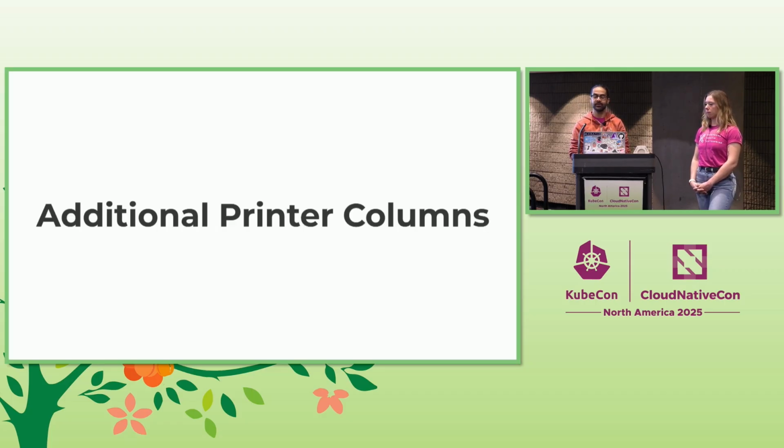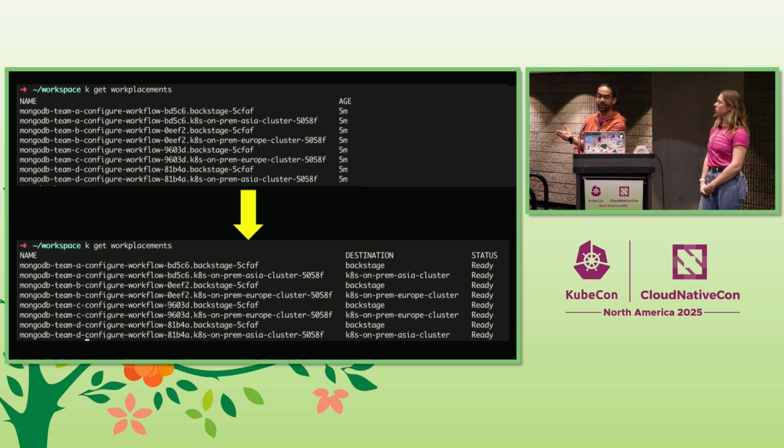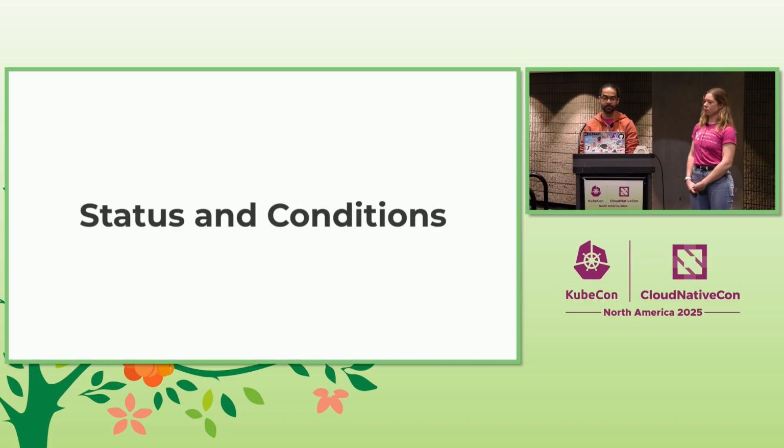We also made use of the CRD's features like additional printer columns and validations, which allow you to customize what the user actually sees when they run kubectl get. It took us longer than I'm proud of to do the very basic thing, which is to show better information. But again, you don't need to know much about our system to know that everything is going well on the second screenshot, because we actually have the status showing up in the kubectl get list.